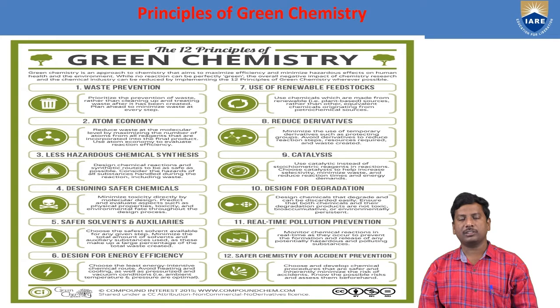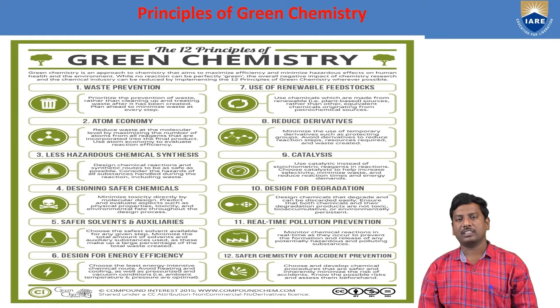By using these 12 principles of green chemistry, we get a sustainable environment. That means we give a sustainable life to future generations. For that purpose, these 12 principles are very, very important, and they are derived from the green chemistry book.